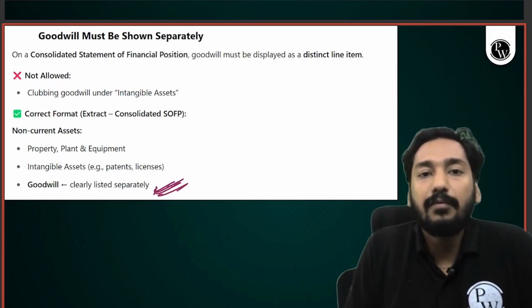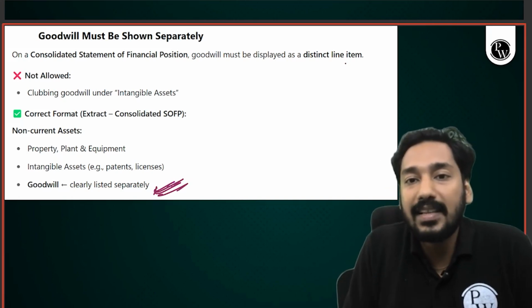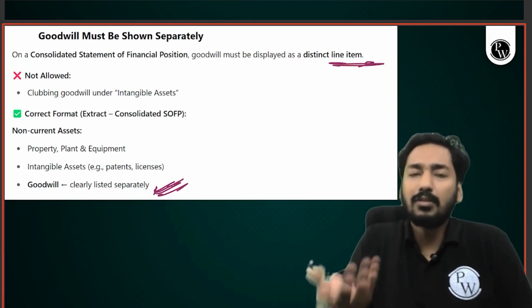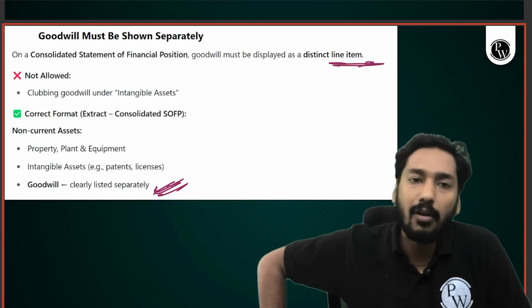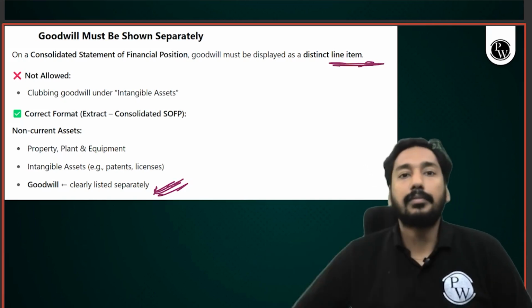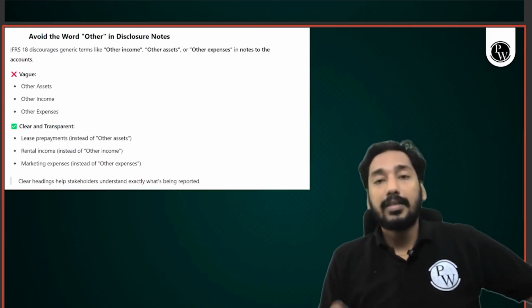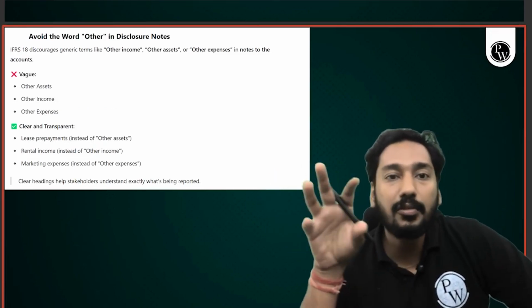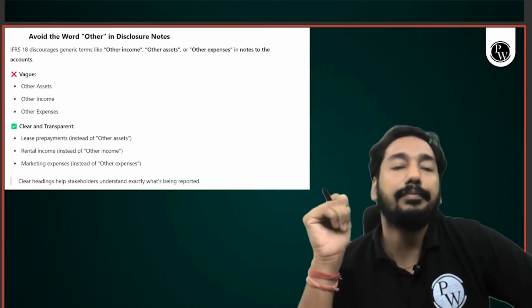On a consolidated statement of financial position, goodwill must be displayed as a distinct line item. So we will show. What is the issue? If they want, we will fulfill. Understood? One more thing. See, are you aware about disclosure notes? Notes to account? Obviously, yes.